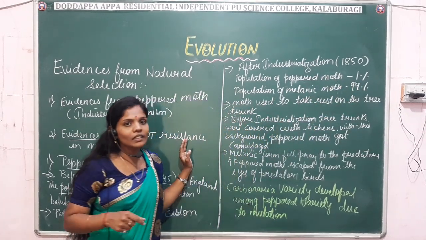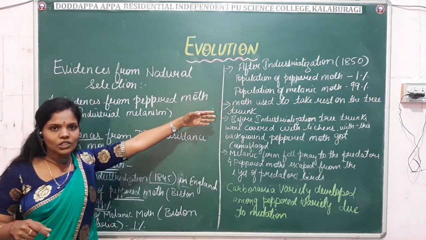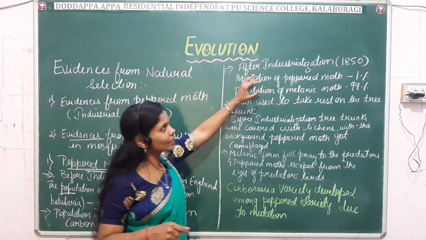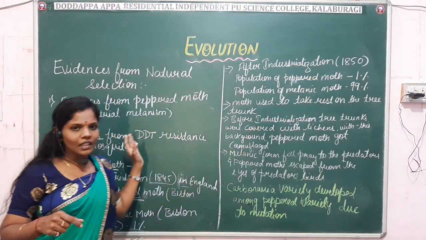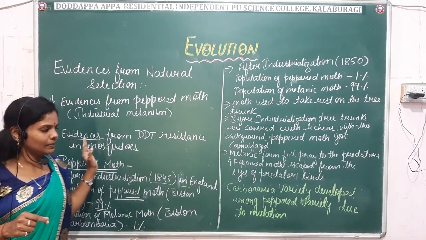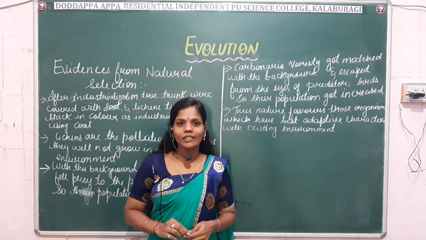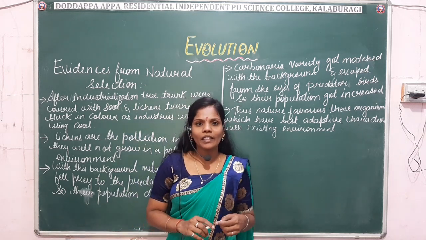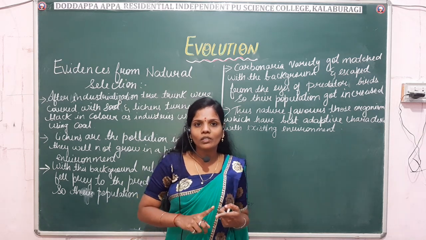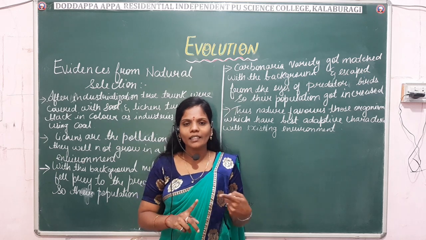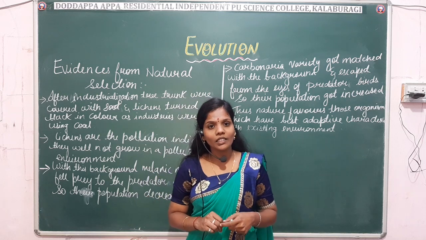The reason is that, as you already know, the peppered moth has undergone a variation, or nature has selected the melanic moth after the industrialization. That we'll see now in detail. Okay, so far we have studied what was the condition before the industrialization. So what happens before the industrialization? The peppered moth population was more, that is 99%, and the melanic form population was less, about 1%, right? Then after the industrialization, what was the condition?